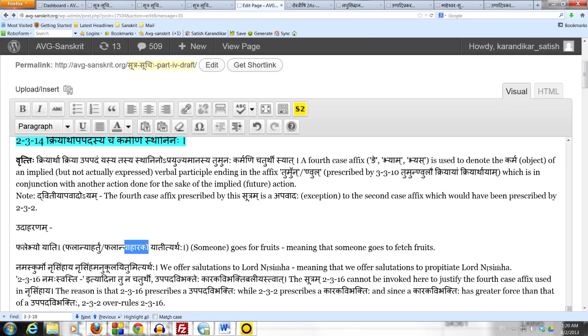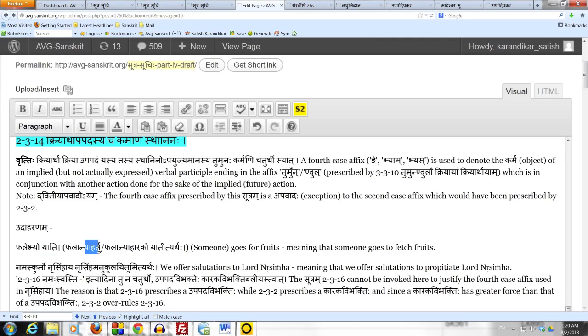The action yati is the kriyartha kriya. The action of going is being done in order to facilitate the future action of fetching. So the suppressed participle ahartum or aharaka is in conjunction with the expressed action of going, which is a kriyartha kriya, an action which is done for the sake of the future implied action of fetching.